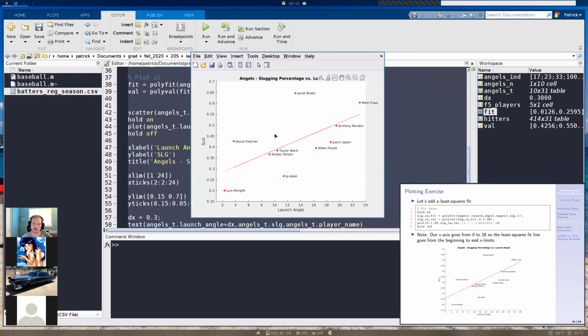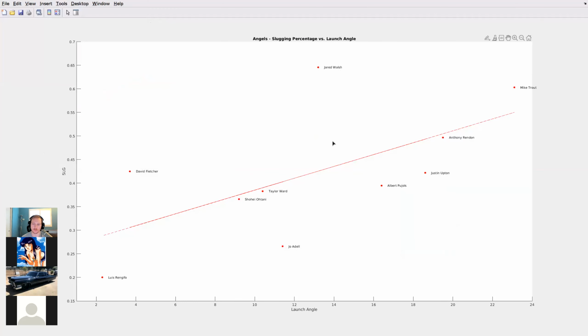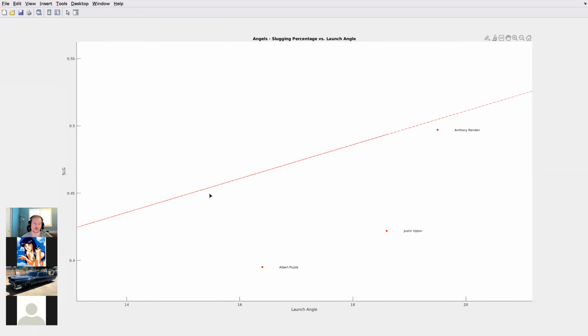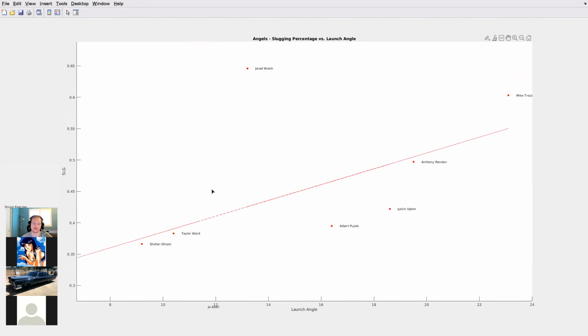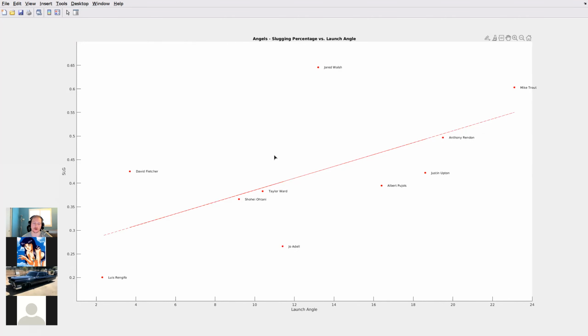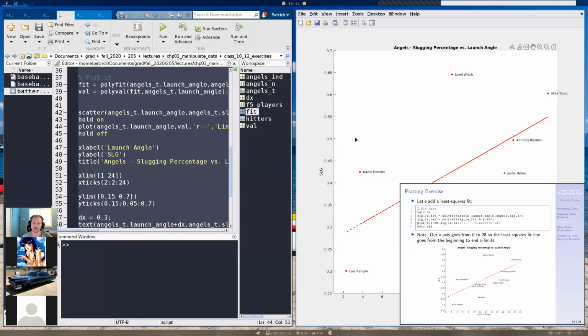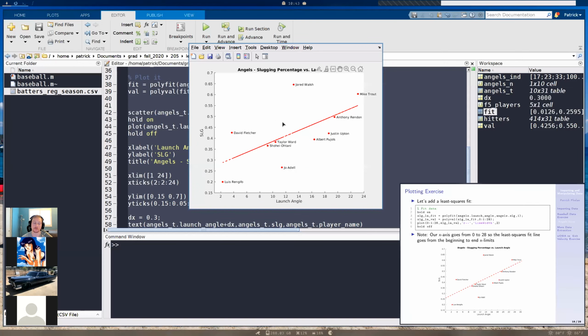Let's run that. Oh, that looks disgusting. Why does it look all weird? It is dashed. On Linux, there are some rendering issues before you save the file, so that's why it looks kind of weird. But this is our fitted line for the graph. Maybe if I change the line width, it would look a bit better. If I saved this file now, it would look good, but again, the preview rendering for MATLAB on Linux is pretty bad.